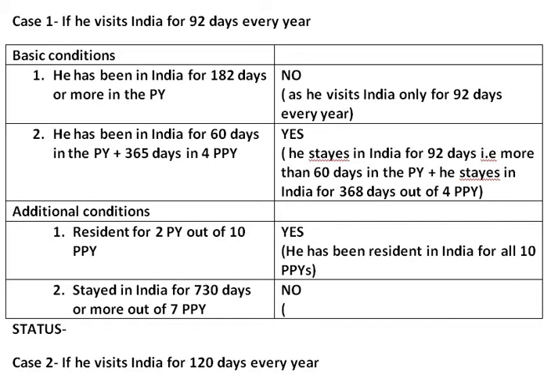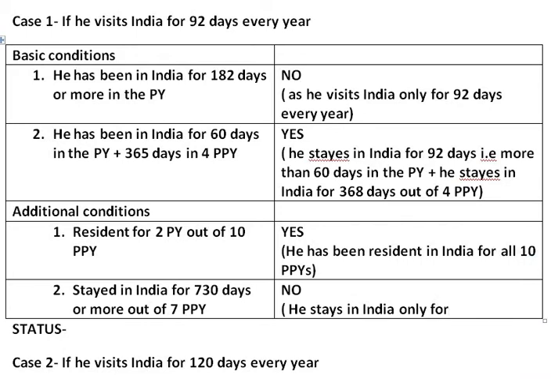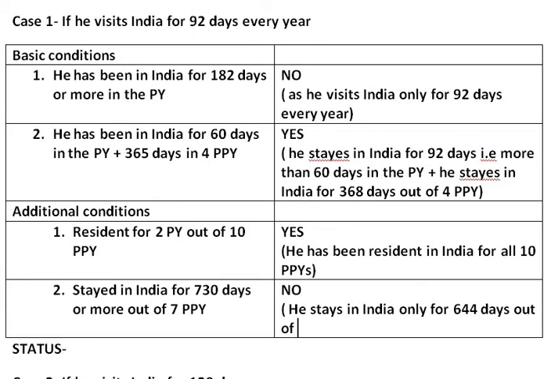Next paragraph, in the bracket, you write: he stays in India only for 644 days out of 7 preceding previous years.